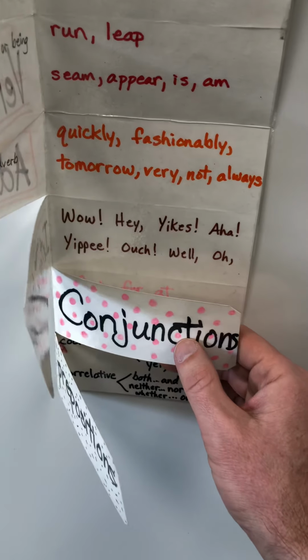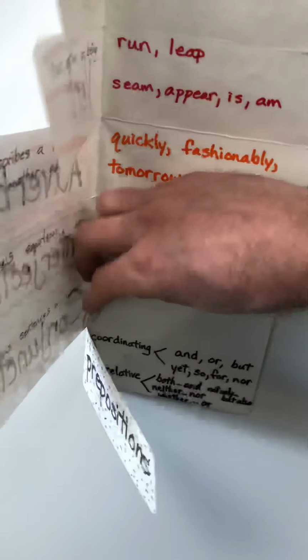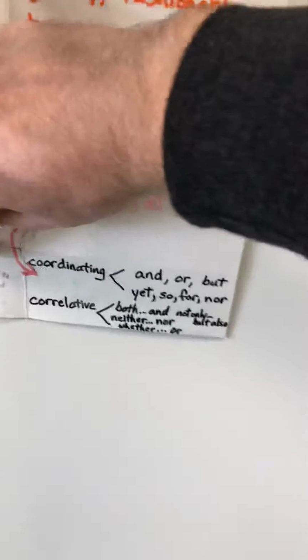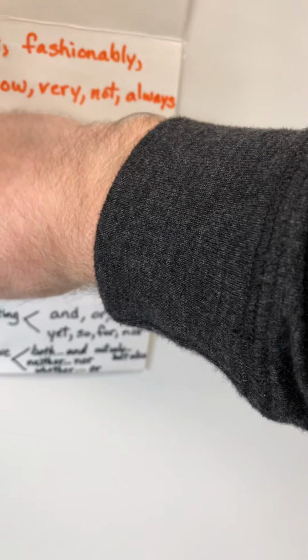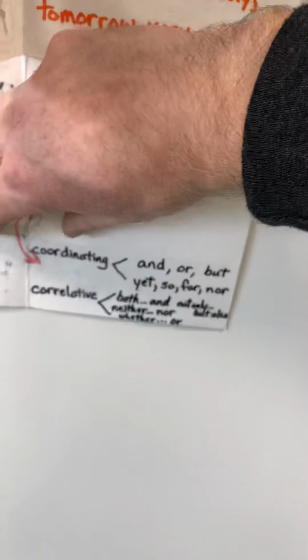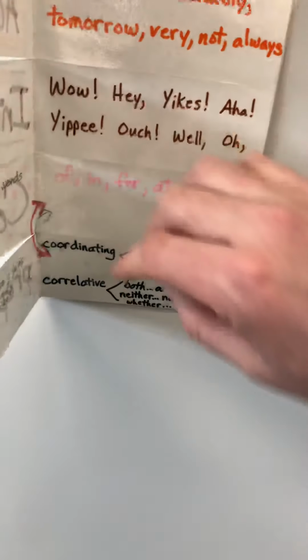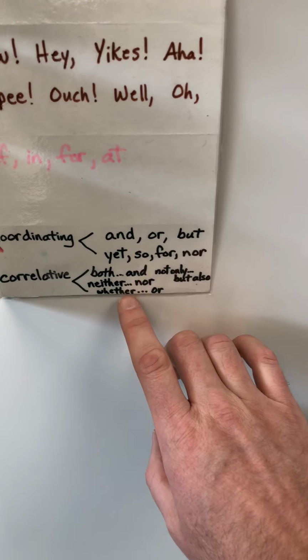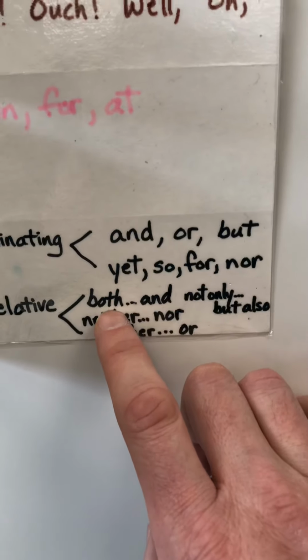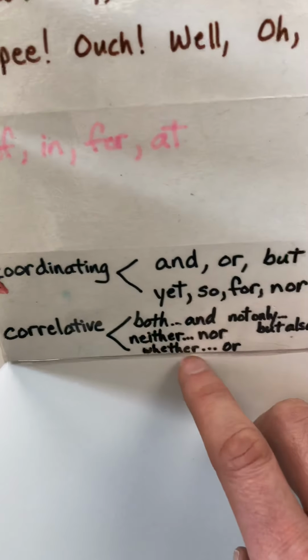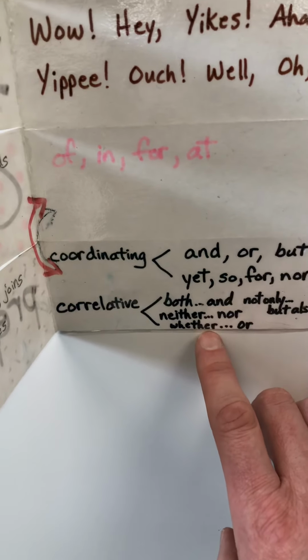Conjunctions. There are 3 different kinds. If you look, they're written down here. I made a mistake with my arrow. You can see where they should be. There are rock star conjunctions, like for, and, nor, but, or, yet, and so. And there are also coordinating conjunctions, relative conjunctions, as seen right here. They work in tandem. They work together. The word relative is in there, so they have someone else they're related to work and function.